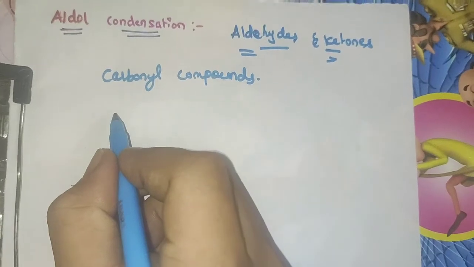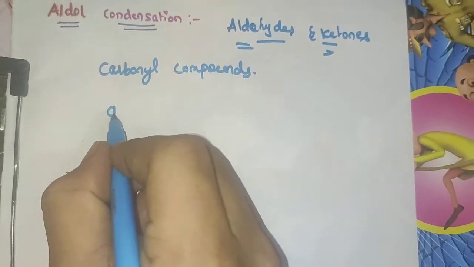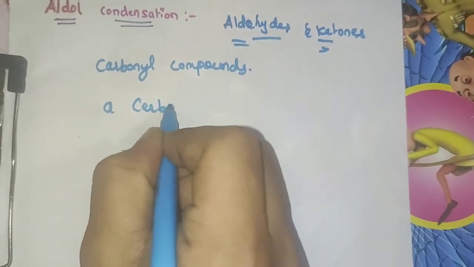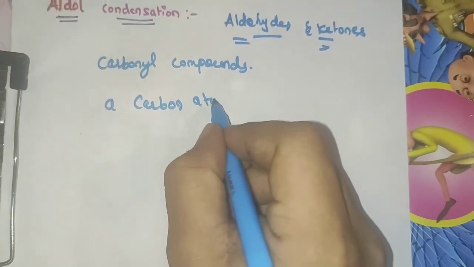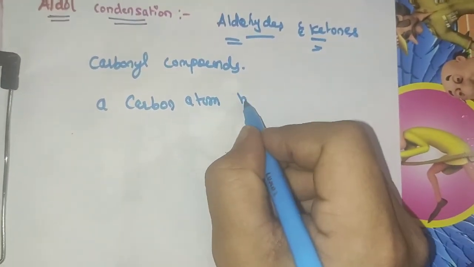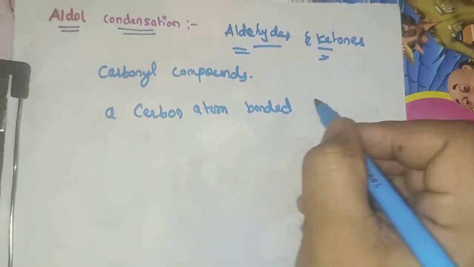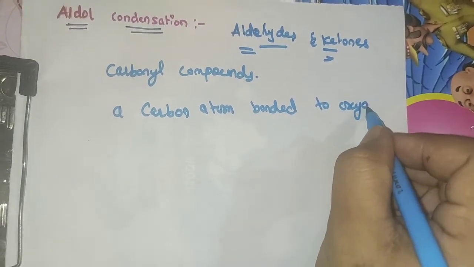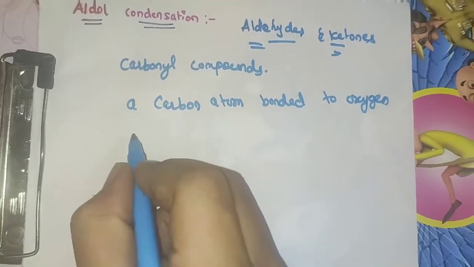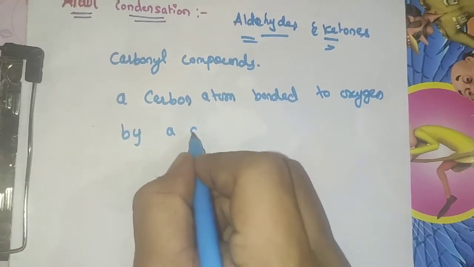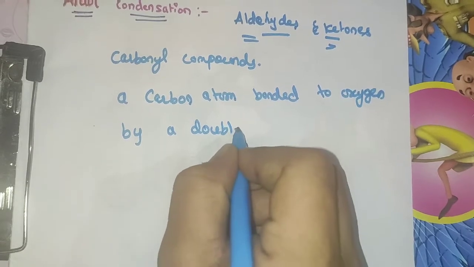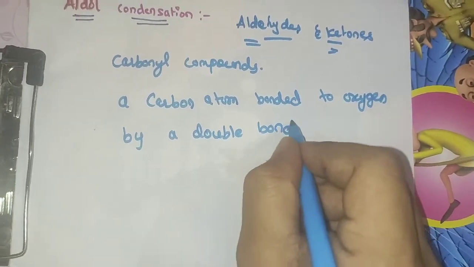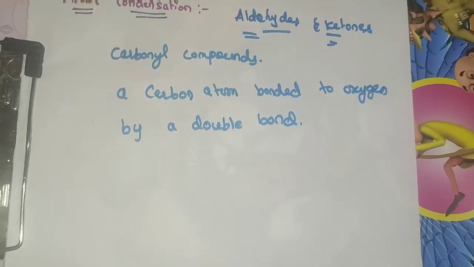Carbonyl groups contain a carbon atom bonded to oxygen by a double bond.